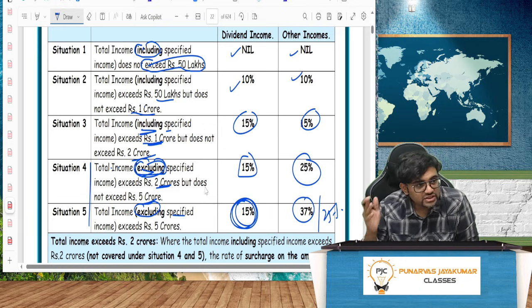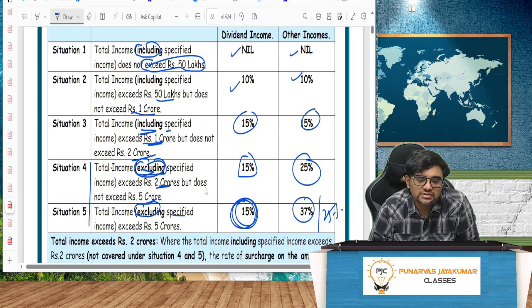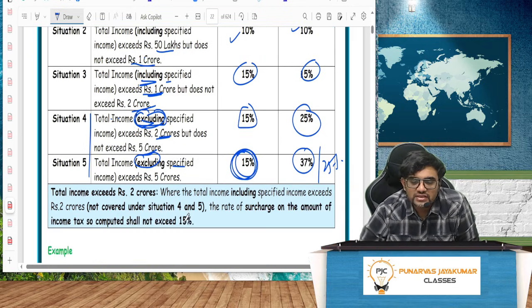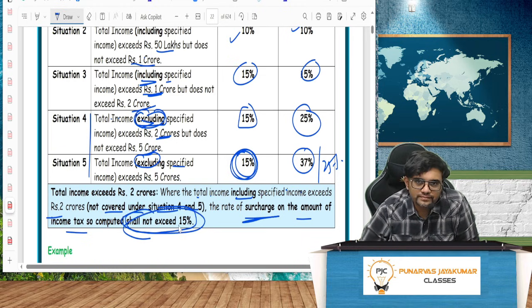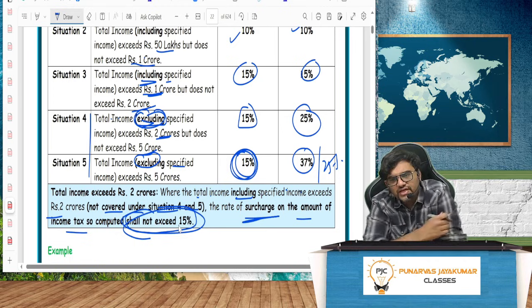That is not covered in situation 1, 2, 3, 4, 5, guys. So the lawmaker said, in that case, rate of surcharge shall not exceed 15%. Where the total income, including specified income, exceeds 2 crore, not covered in situation 4 and 5, rate of surcharge on the amount of income tax shall not exceed 15%. Maximum how much, guys? 15%.